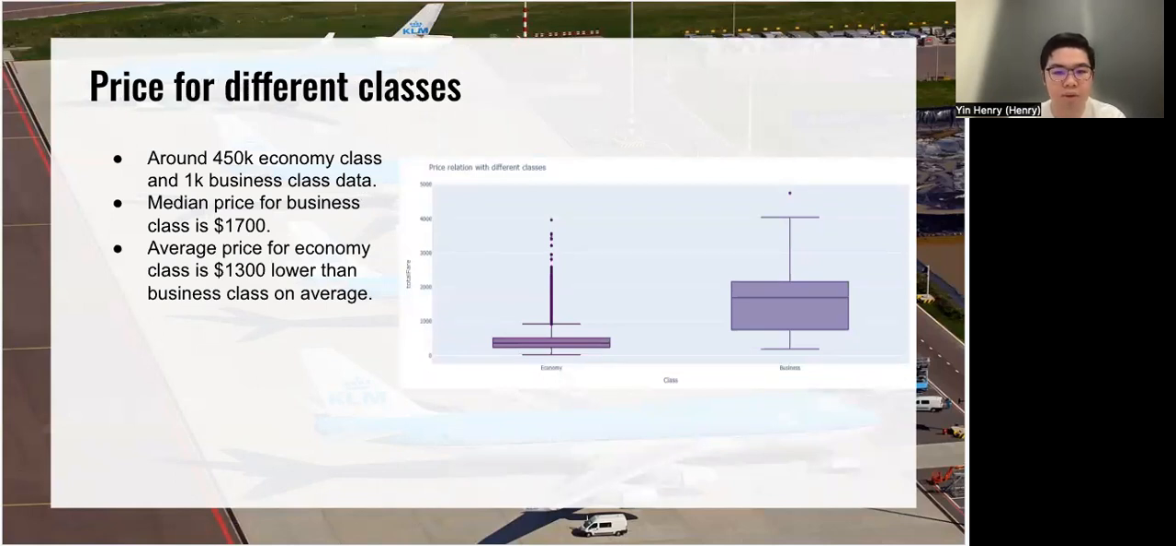There's around 450K economy class and 1K business class data. And we can see there's a huge price difference between the median of business class and the median of economy class, which is 1,300.